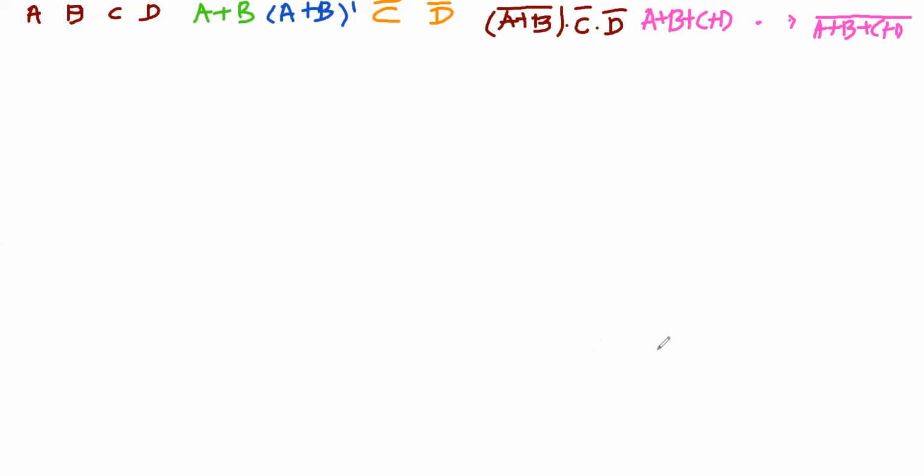This is 0, 0, 0, 0, then 0, 0, 0, 1, then 0, 0, 1, 0, then 0, 0, 1, 1.